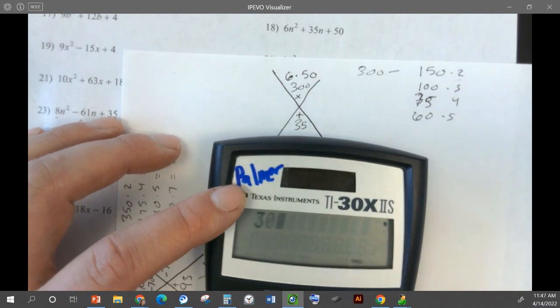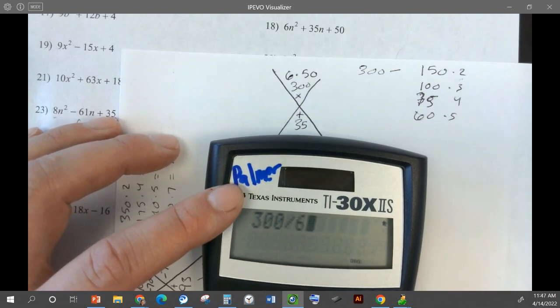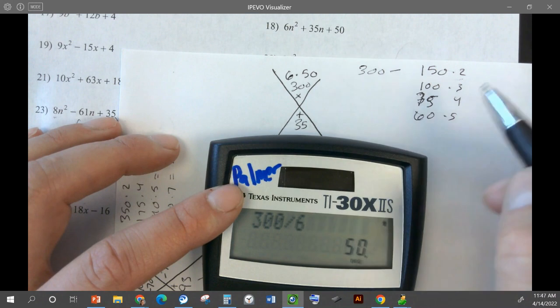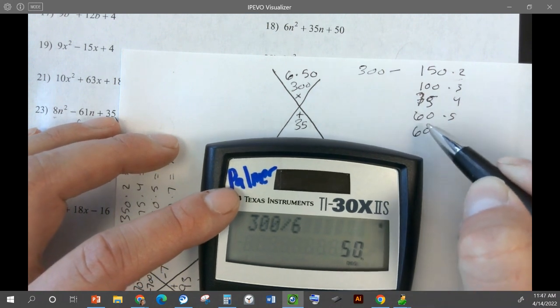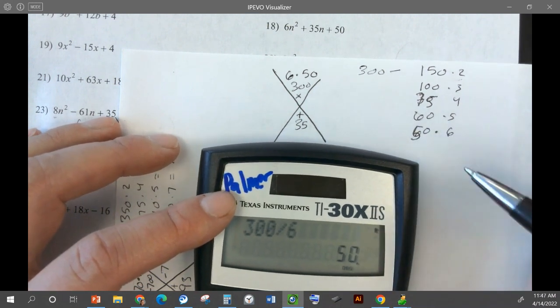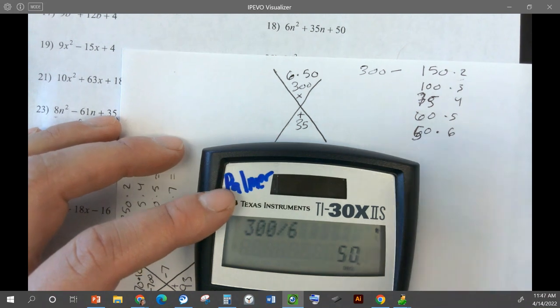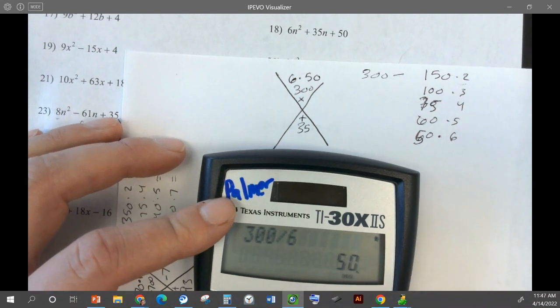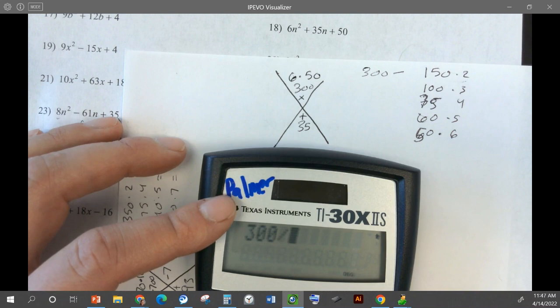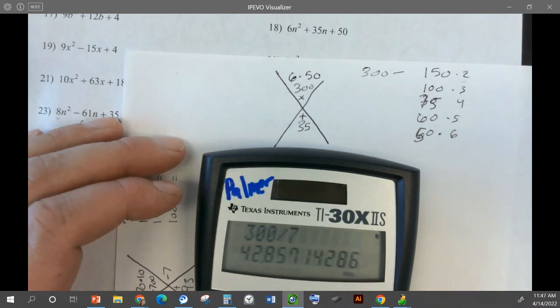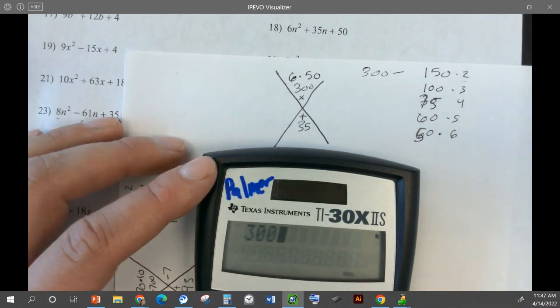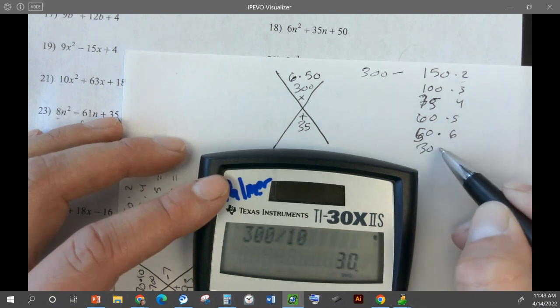Okay, let's just keep going. 300 divided by 6, 50 times 6. Those aren't 35 apart. So we'll just keep going. What's next? 300 divided by 7. That doesn't work. 300 divided by 8, that doesn't work. 300 divided by 9, that doesn't work. 300 divided by 10, so 30 times 10.